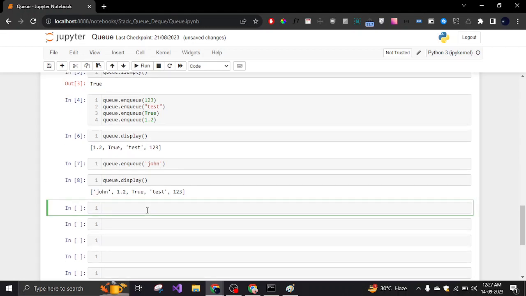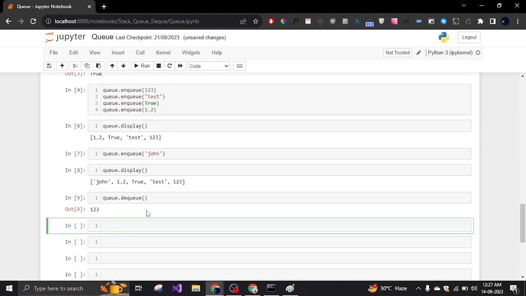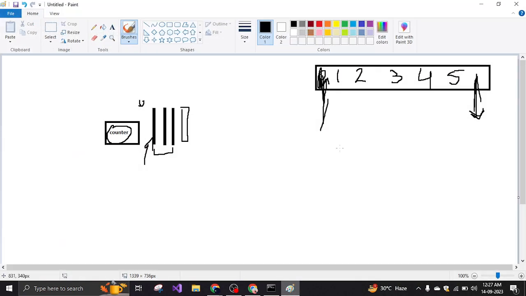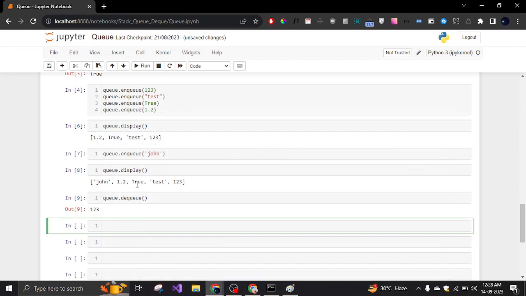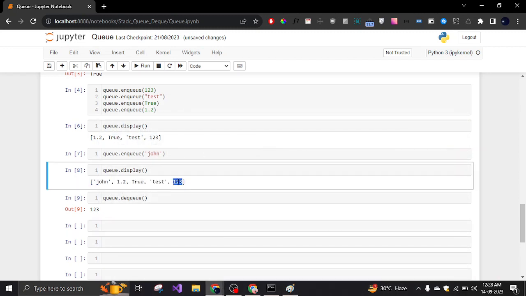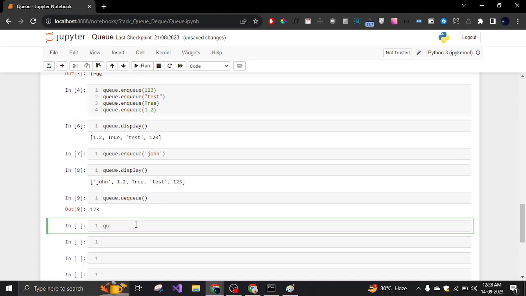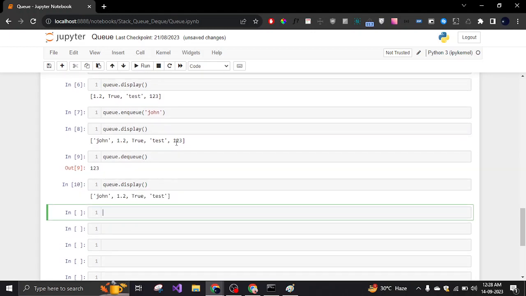Now let's dequeue some items. So we are going to call the dequeue, and it will dequeue items from the list, or delete the items from the list. And as we said, we delete items in the queue from the end of the array, right? So as we can see, this array has the item 1 2 3 at the end of it, so it will delete that. So if I print queue right now, queue dot display, it will show me all the items except for 1 2 3 because it is deleted.